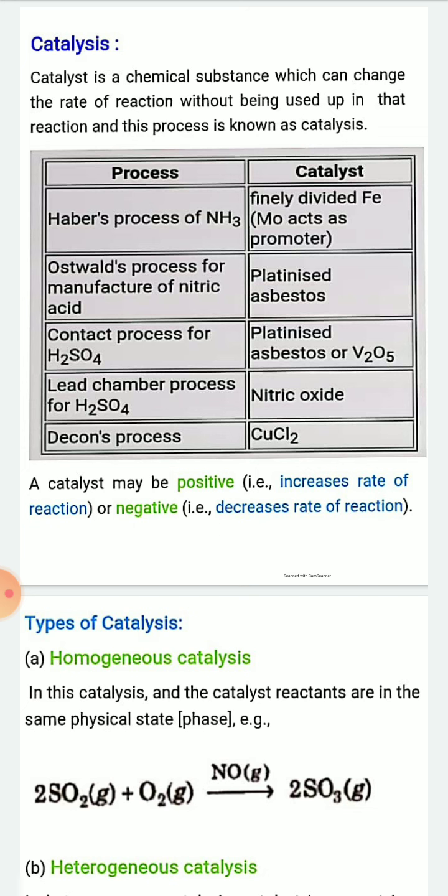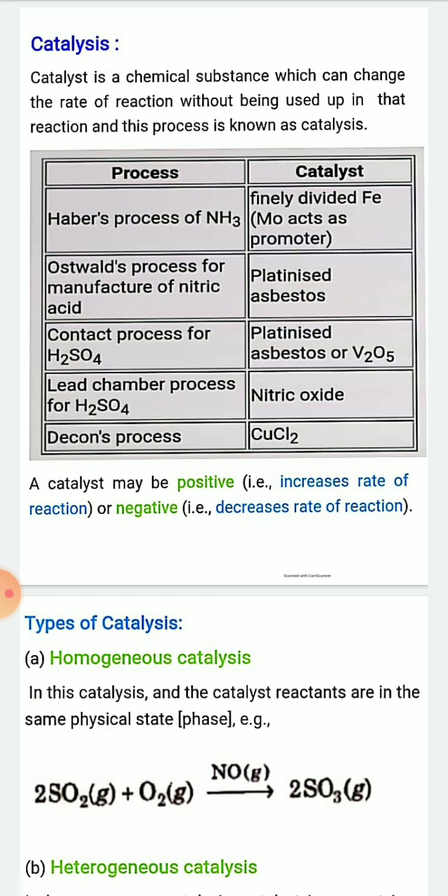And you know that in different processes there are different types of catalysts which are used generally. Some examples: in the Haber process of ammonia preparation, finely divided iron catalysts are used, and molybdenum acts as promoter in the preparation of ammonia by the Haber process.